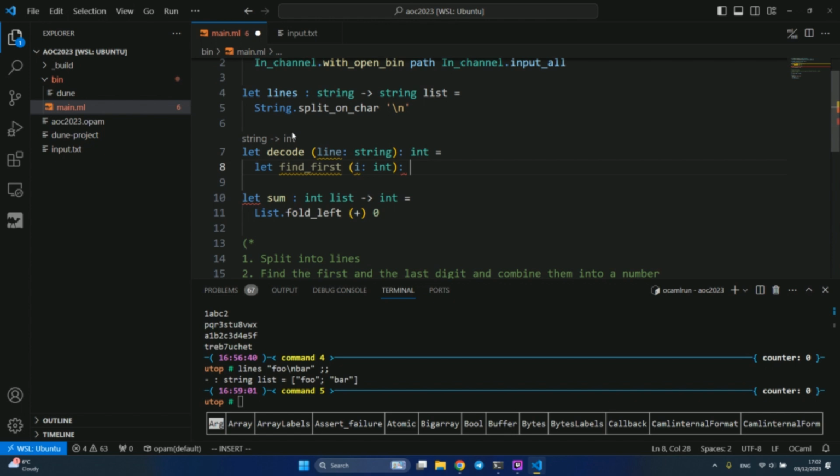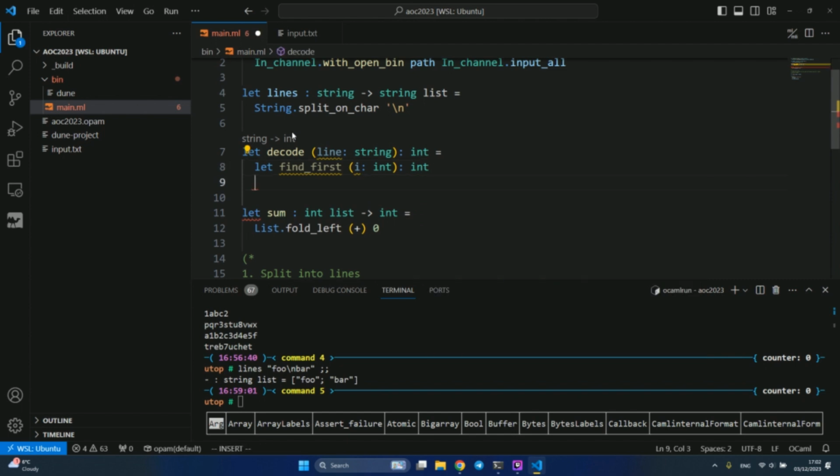But we are working with a string, so it's a character. So we also need to convert this character to a proper integer number. But anyway, let's just return it. So this will become our function. Similarly, we will implement the function find last, and so on.